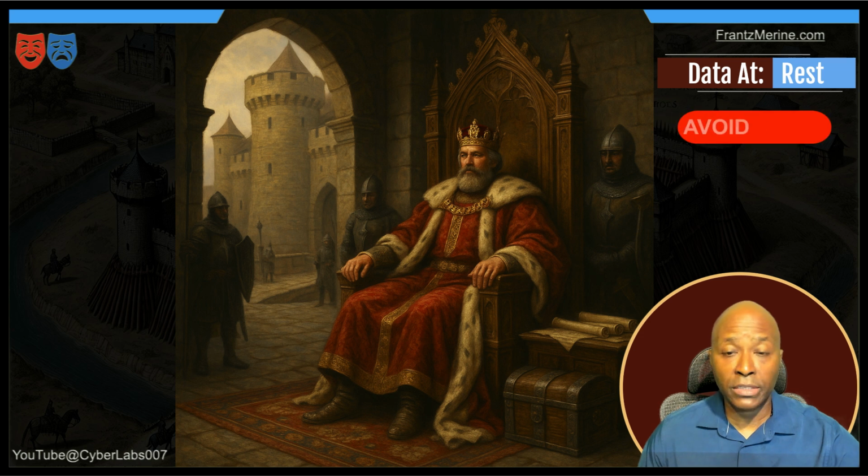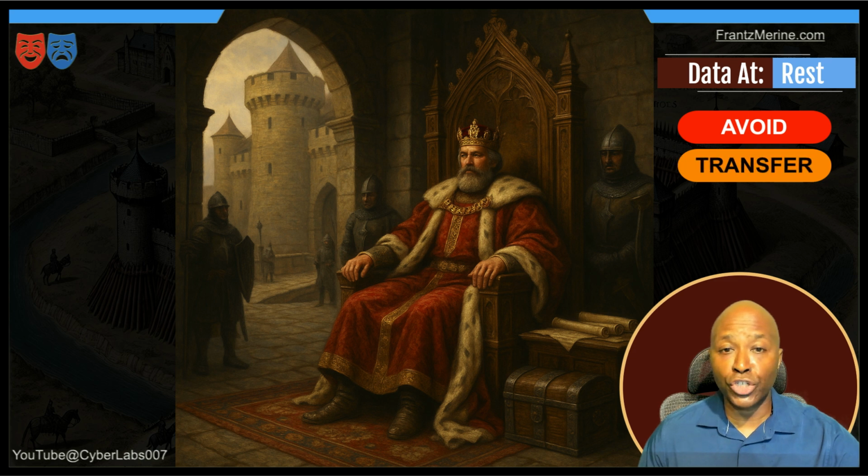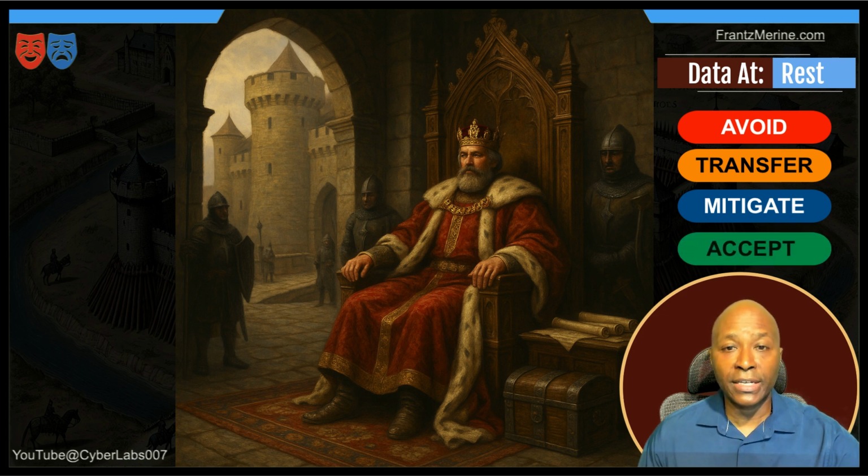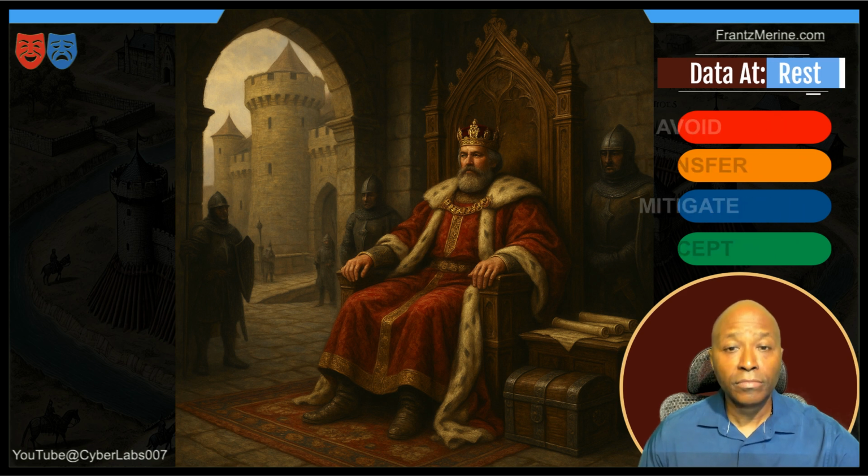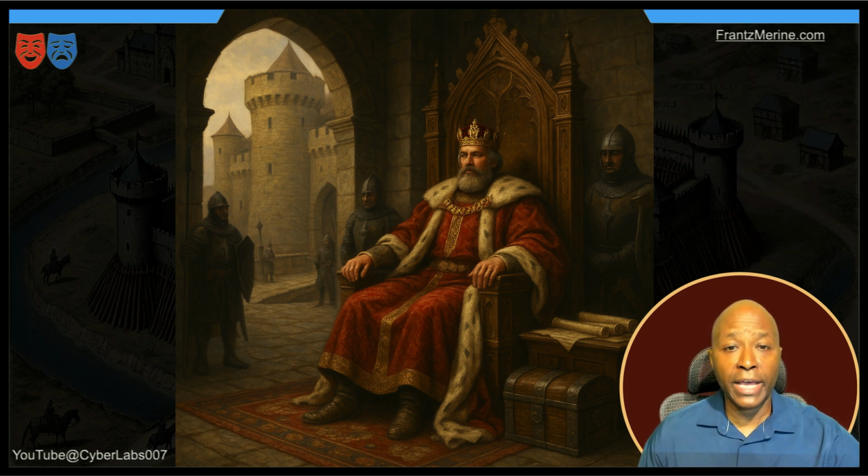We can avoid the risk by eliminating unnecessary storage of sensitive data in the digital world. We can transfer the risk through insurance or third-party services. We can mitigate the risk with stronger encryption or tighter access controls, or we can accept the risk when the cost of protection outweighs the threat. In the next slide, we'll see what happens when the king, our data, must move.